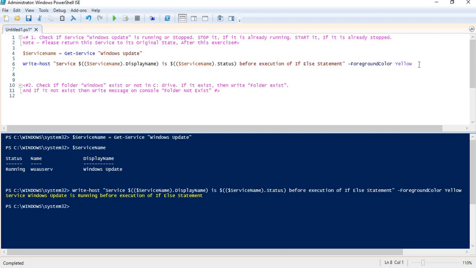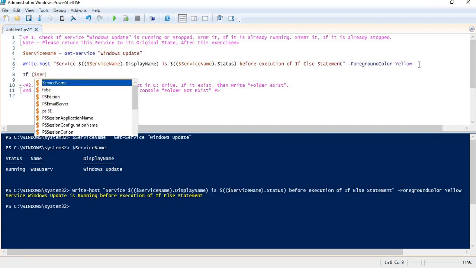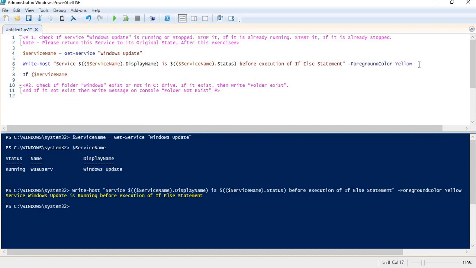Next, we will try to execute the condition, but before that we need to make the condition so that, based on the result of that condition, we can execute code further, right? So we will use an if statement with service name, and if the status of my service is equal to Running, then